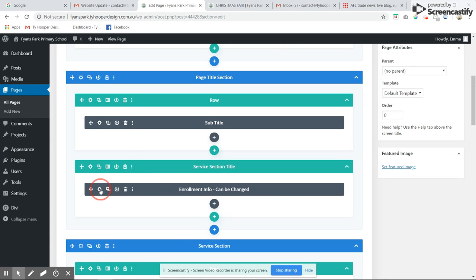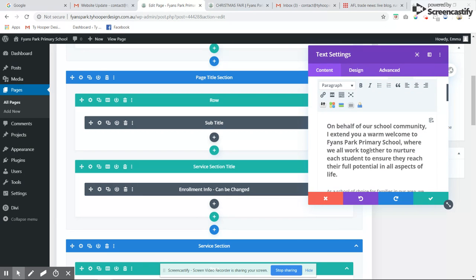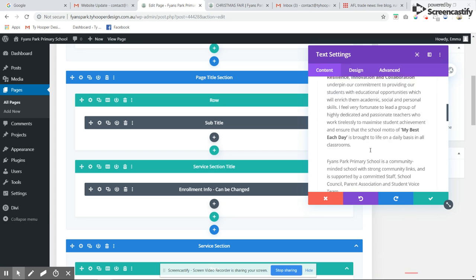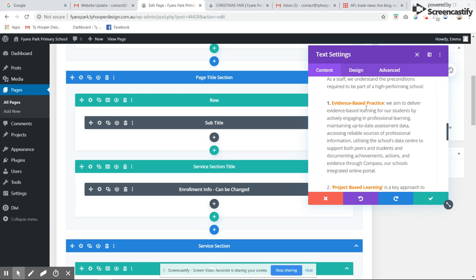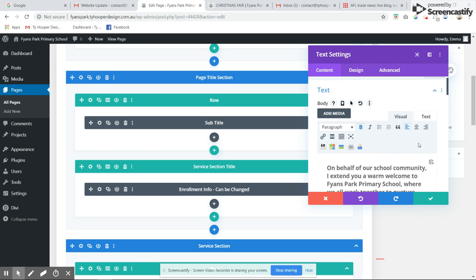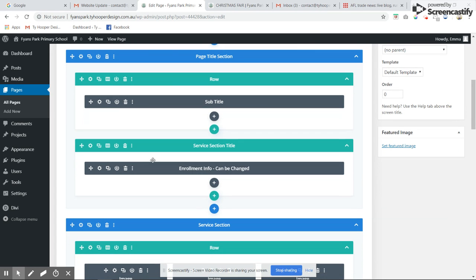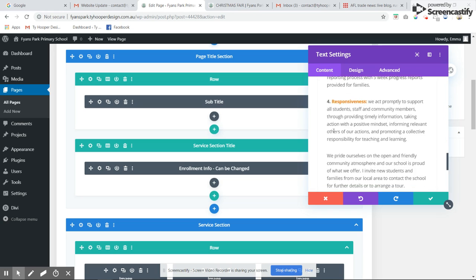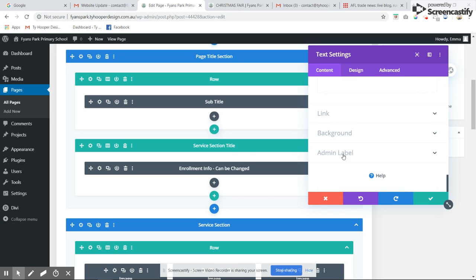And then we can come in here and update the text. Change it here, add anything we want, add a bullet point list as we have here. And then a good idea is to change the name of this particular module. So admin label, just name it, or anything else that we want to call it.